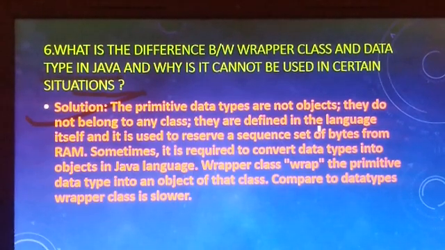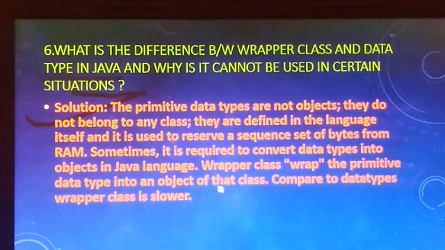They are defined in the language itself, and are used to reserve a sequence set of bytes from RAM. Sometimes it is required to convert data types into objects in Java. Wrapper classes wrap the primitive data types into an object of that class. Compared to data types, wrapper classes are slower.